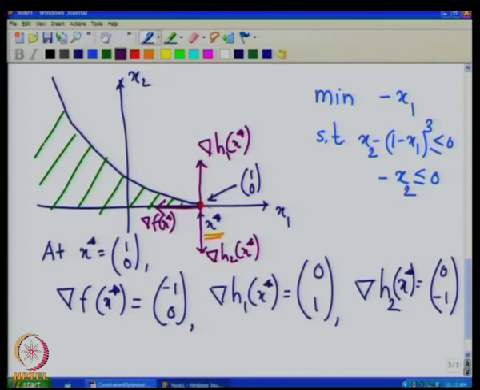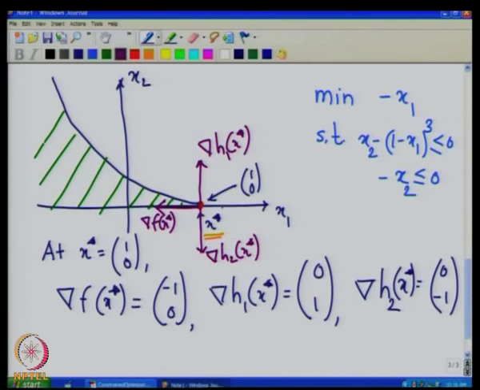Since they are not two linearly independent vectors in two dimensional space, they cannot form a basis for a two dimensional space, and therefore, the gradient of f at x star cannot be written as a non-negative linear combination of the gradients of h1 and h2 at x star. In fact, you will see that the gradient of f at x star is orthogonal to the gradient of h1 at x star as well as the gradient of h2 at x star.